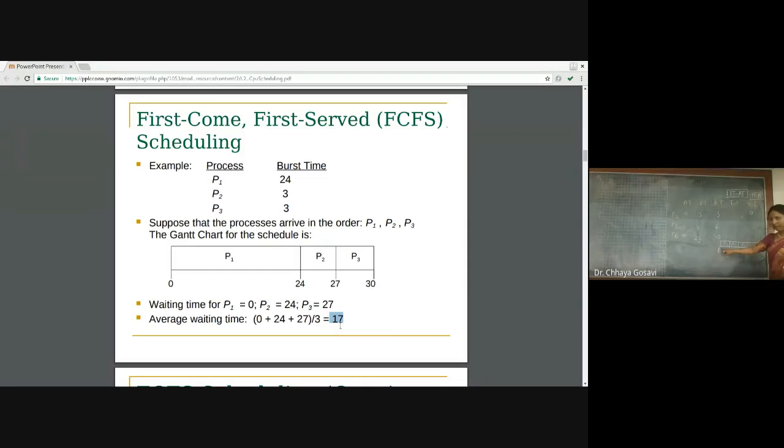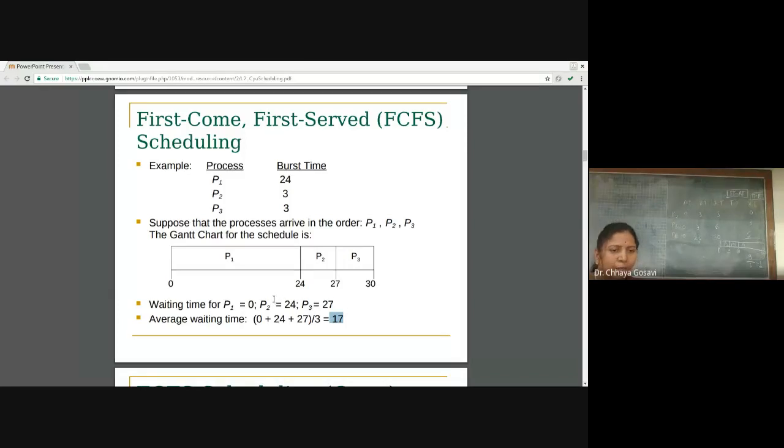So P2 is not waiting. It arrived and was allocated to the CPU, so no wait time for P2: 0. For P3, 6 minus 3, it has to wait for 3 cycles. Then P1 has to wait for 6 cycles, 30 minus 24. So the average wait time is 6 plus 3 plus 0, which is 9, divided by 3, which is 3. And it was 17 when the sequence was P1, P2, P3. And if the sequence is changed, it is now 3.